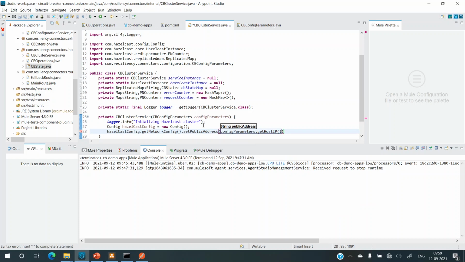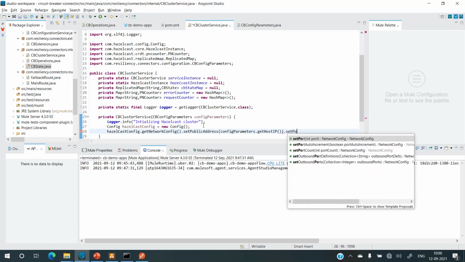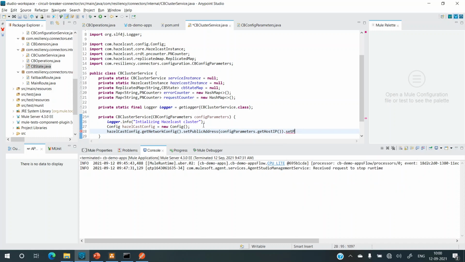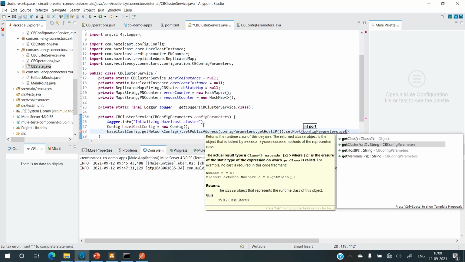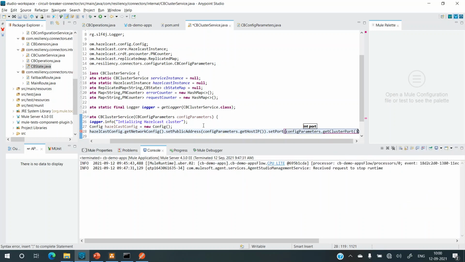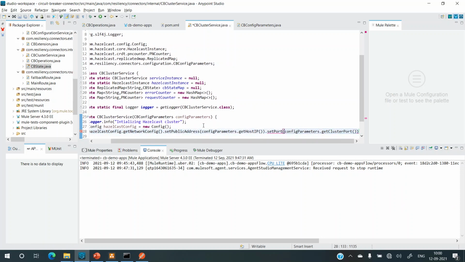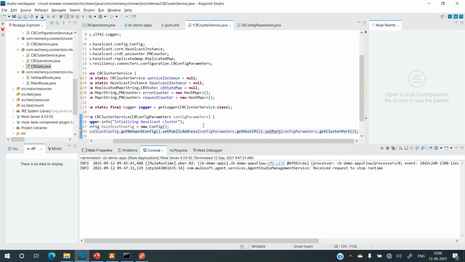Now again we need to add a port for this. So we'll set port for this machine. It's the machine on which it will run. So set port. Again that can be retrieved from config parameters. So config parameters dot get cluster port. So cluster port will be the port of the machine also on which the Hazelcast has to start. So we set the port.